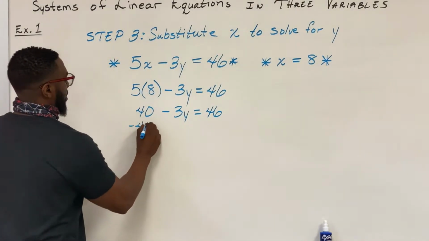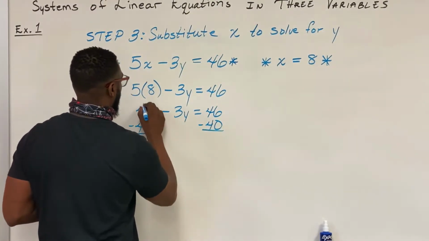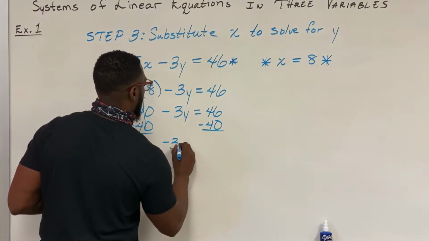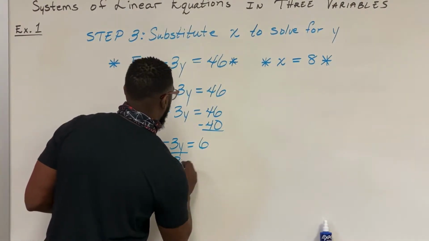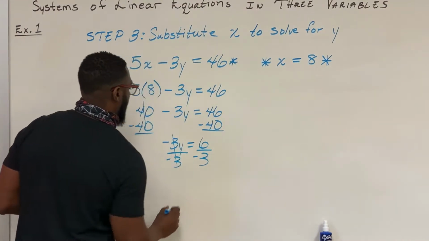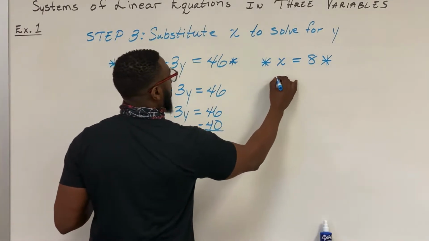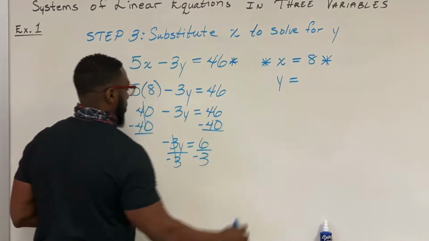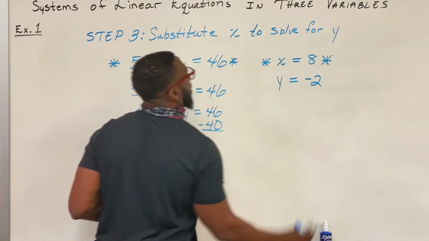Subtract 40, subtract 40. Negative 3y equals 6. Divide by negative 3. All right, so y equals negative 2.